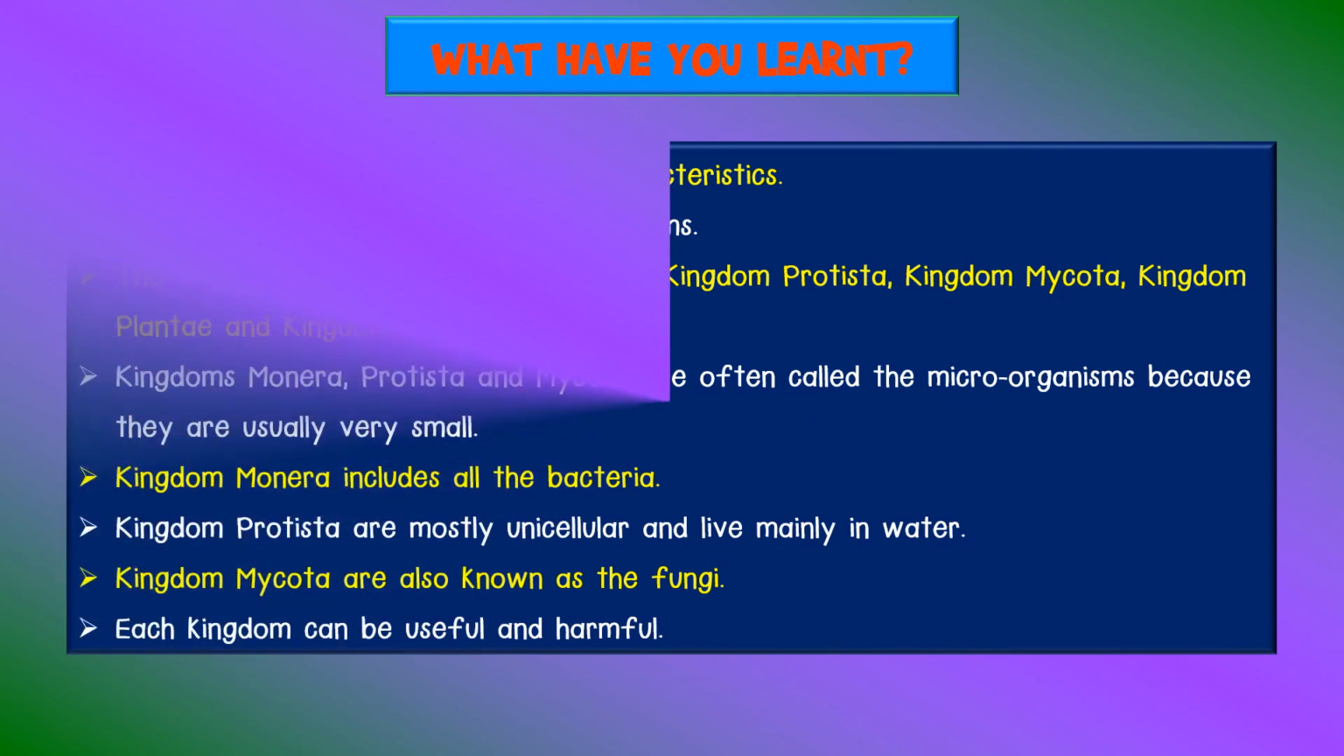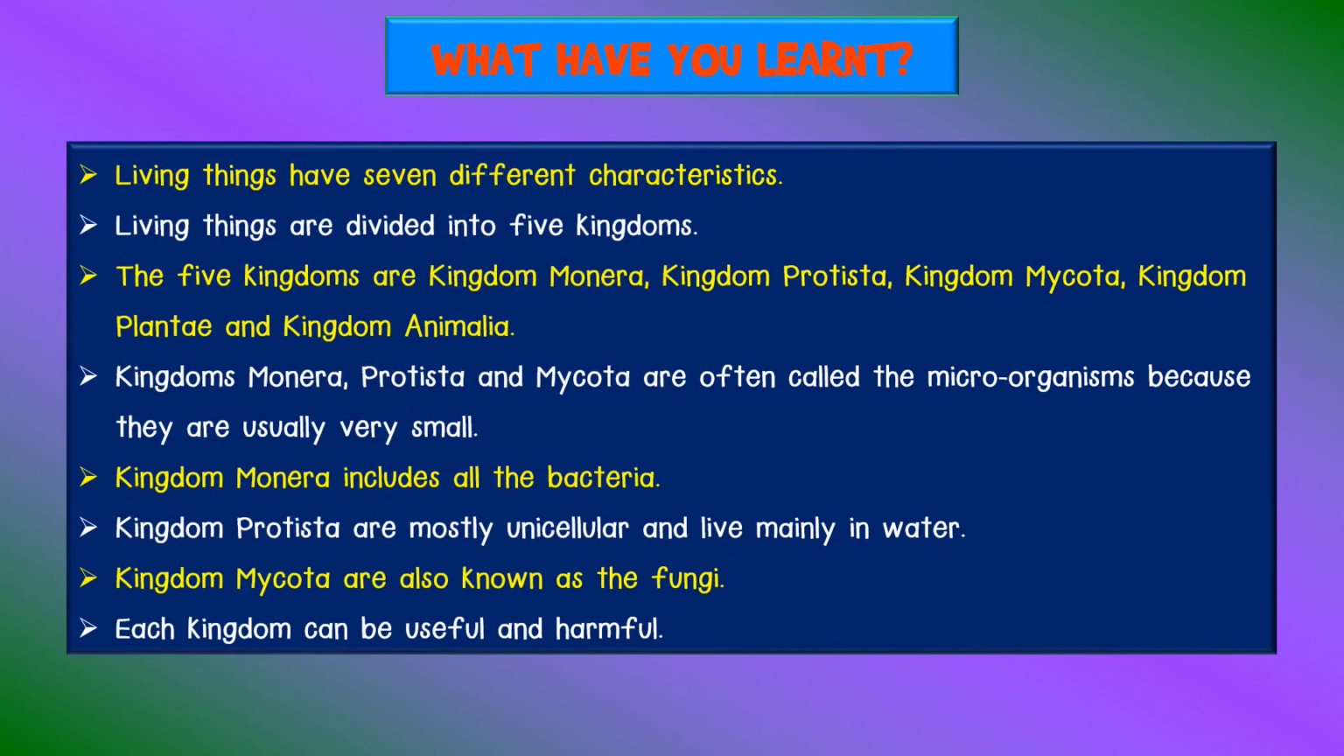Let us summarize what we have learnt. Living things have 7 different characteristics. Living things are divided into 5 kingdoms. The 5 kingdoms are Kingdom Monera, Kingdom Protista, Kingdom Mycota, Kingdom Plantae and Kingdom Animalia. Kingdoms Monera, Protista and Mycota are often called the microorganisms because they are usually very small.